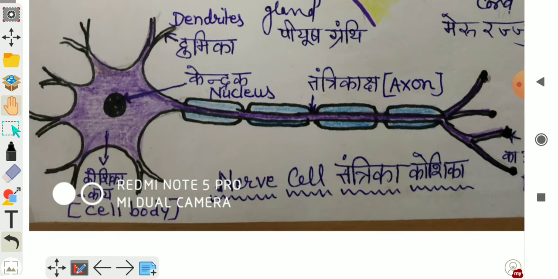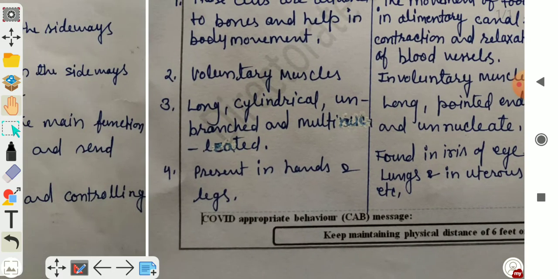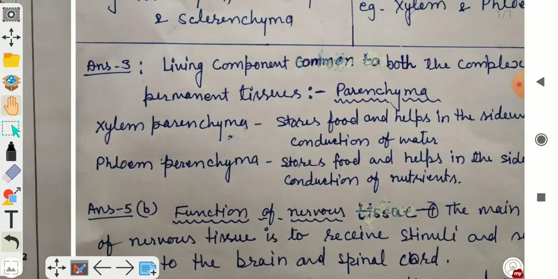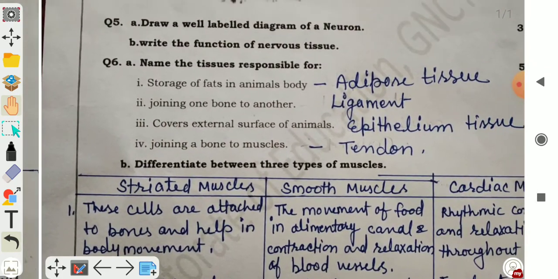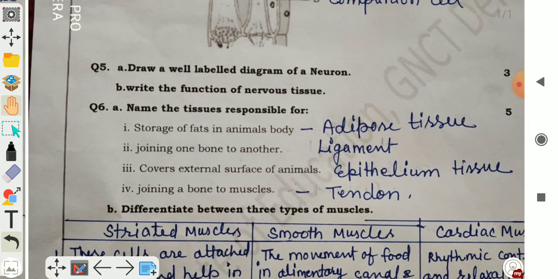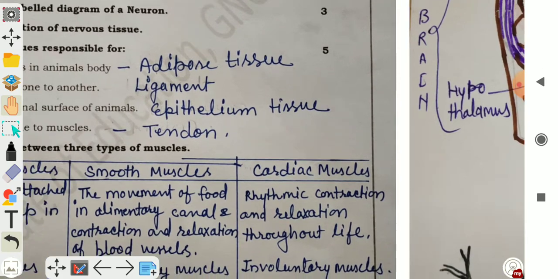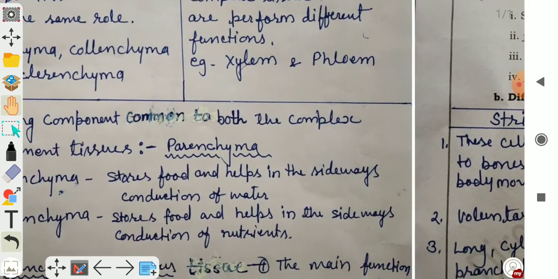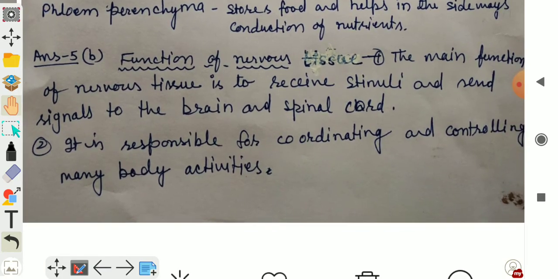Next question is write the function of nervous tissue. What is the function of nervous tissue, children?